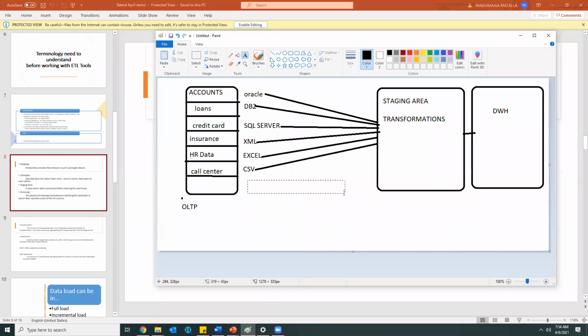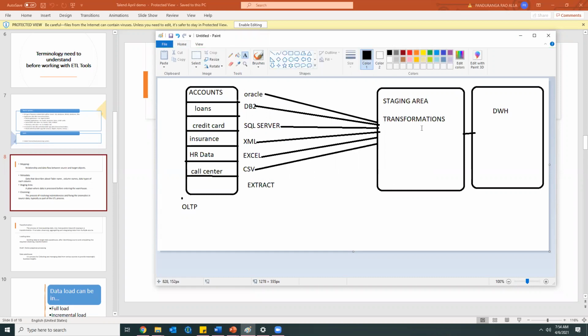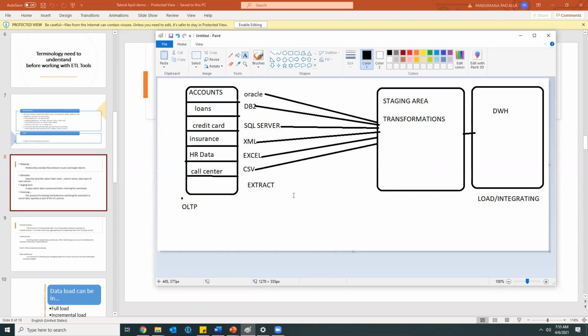Here we are doing extract, and here we are applying transformations. And here finally we are loading data into our data warehouse. Load or integrate, we can call it, we are integrating finally the data into the data warehouse. So this is what is meant by ETL. Now I think you got some clarity, right? What is ETL?